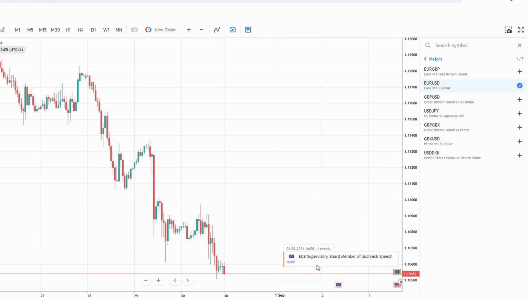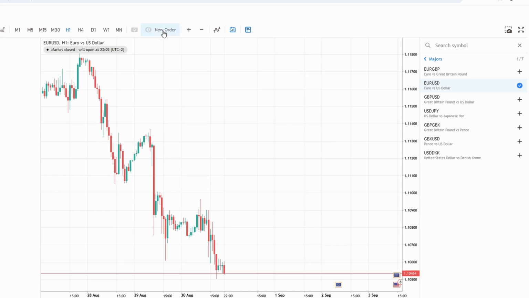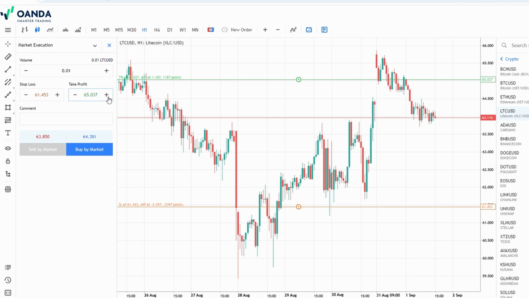Suppose you want to place a market order, which is the simplest type of order where you buy or sell immediately at the current market price. You would enter the amount you want to trade. The platform will show you the buy price, and then you'll have the option to set your take profit and stop loss levels. Setting a take profit level is like telling the platform, if the price reaches this level, close my trade and lock in my profit.